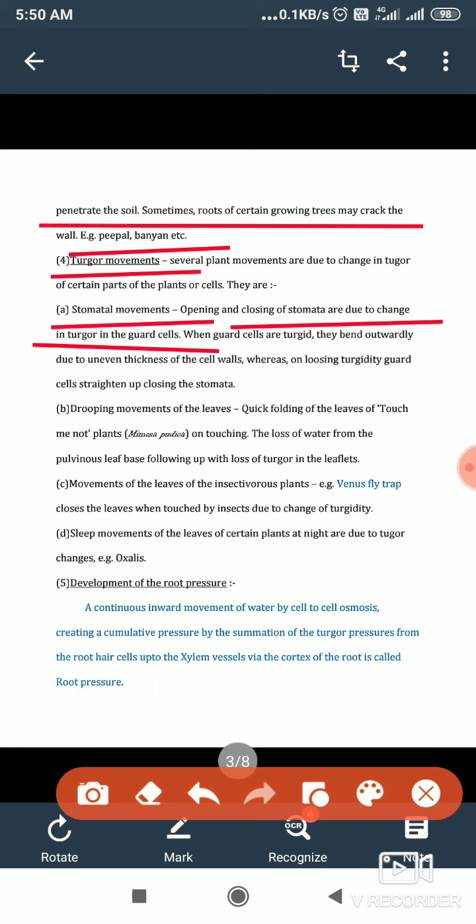Guard cells become turgid and tight, and due to the uneven thickness of the cell walls, the turgor pressure makes the guard cells bend outwardly, and when they bend outwardly, the stomata opens. Whereas on losing turgidity, the guard cells straighten up again, closing the stomata. So opening and closing of stomata is also a very important activity of turgidity.